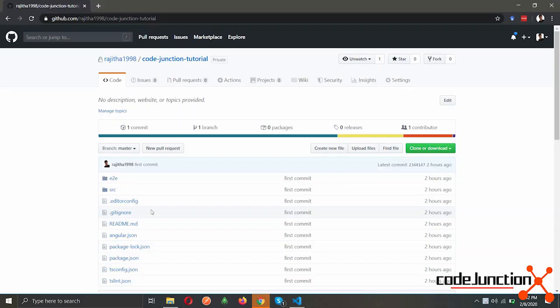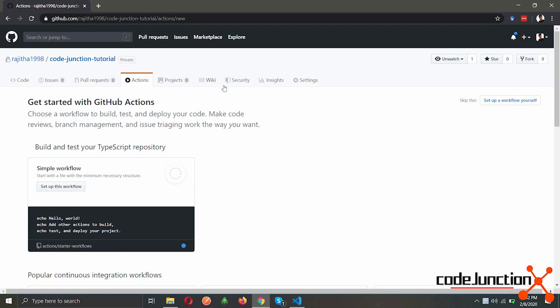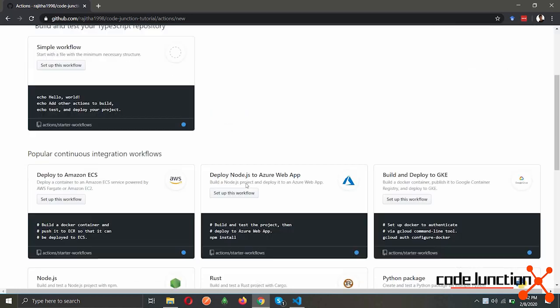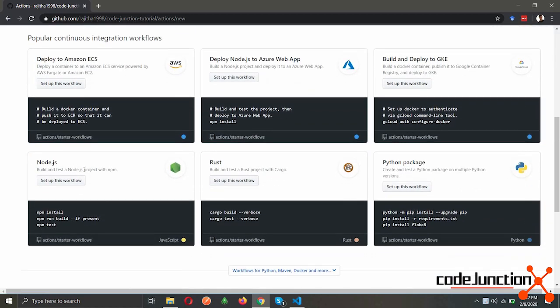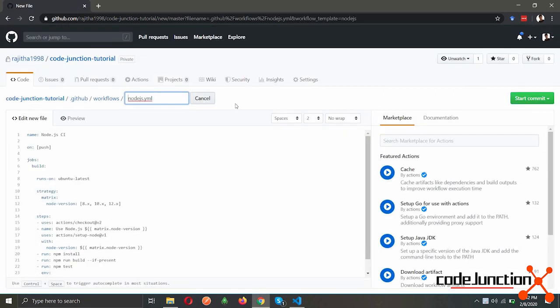Here is the code base that I have pushed to a GitHub repository. So now comes the interesting part, that we are going to make GitHub Actions. Most of the time the Angular projects are built in a Node.js runtime, so we will be creating a Node.js workflow. As you can see, the workflow file will be going into the .github folder, and inside that there's another folder called workflows.